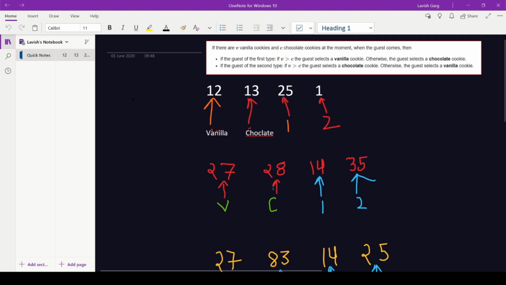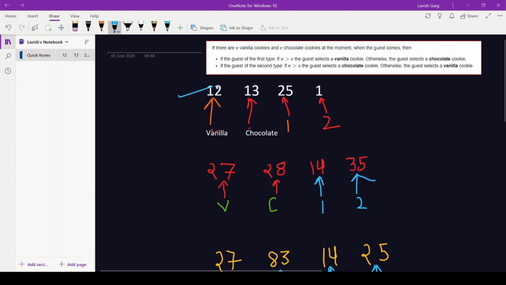I want to tell you that while searching for the required order of guests, we must always try to satisfy the demand of the second type of guest. When vanilla cookies V are less than chocolate cookies C, the second type of guest will choose the vanilla cookie, and if V is greater than or equal to C, the second type of guest will choose the chocolate cookie. So there is a high chance that the second type of guest will get angry before the first type of guest. For the first type of guest, there is no such demand. The first type of guest is happy to choose either of the cookies, whichever is in the largest quantity. But this is not the case with the second type of guest. So at every point, we must try to satisfy the demand of the second type of guest.